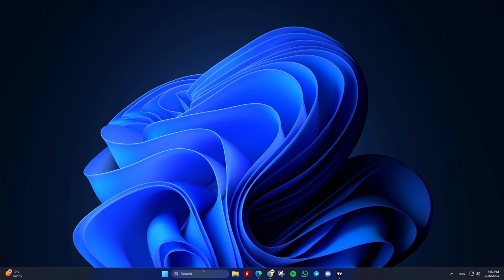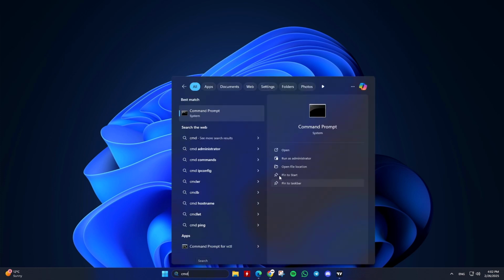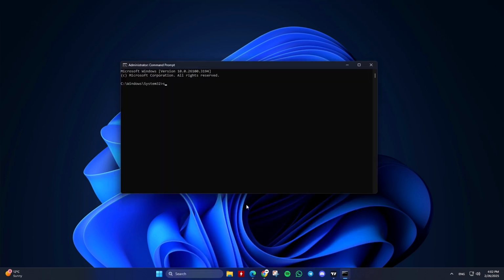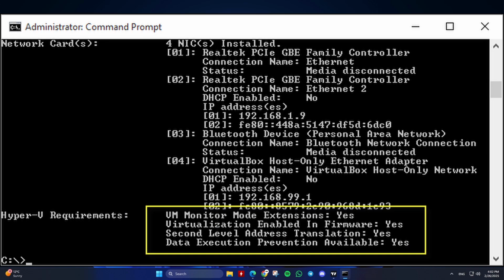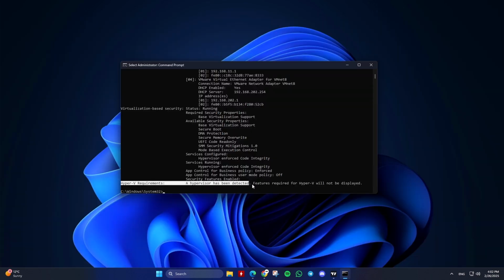To check for Hyper-V requirements, open Windows PowerShell or a command prompt and type. Scroll to the Hyper-V requirements section to review the report. If you run system info on an existing Hyper-V host, the Hyper-V requirements section reads, Hyper-V requirements, a hypervisor has been detected. Features required for Hyper-V will not be displayed.